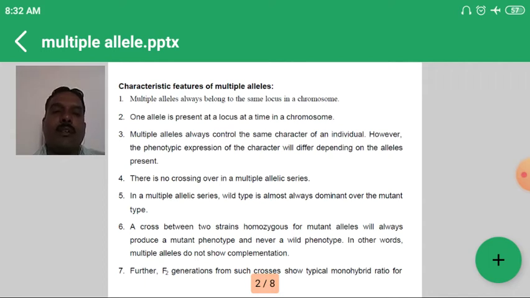Next, when we make a cross between two strains of homozygous mutant alleles, it always produces the mutant phenotype, but never the wild phenotype. In other words, multiple alleles do not show complementation, and in the F2 generation we can observe the monohybrid ratio. So these are the important characteristics of multiple alleles.